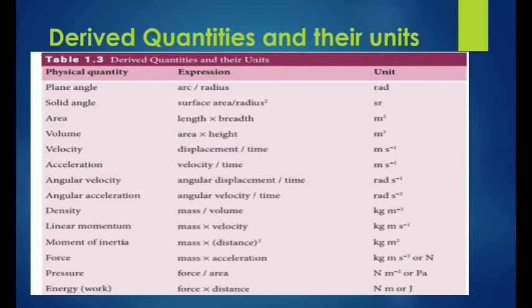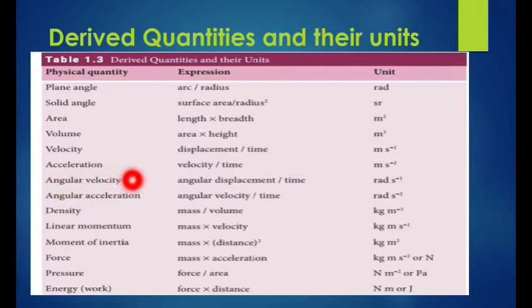In our second lesson, we discussed what is a vector quantity and what is a scalar quantity. The unit of velocity is meter second power minus 1, meter per second, represented as m s power minus 1. So the expression for velocity is displacement by time. Okay, another one, what is acceleration?